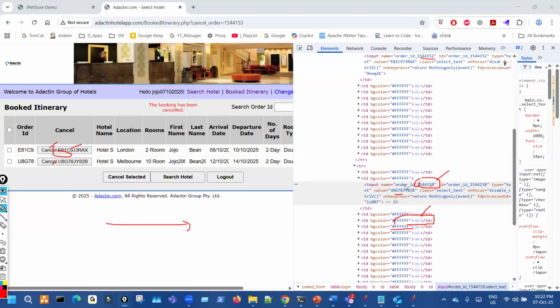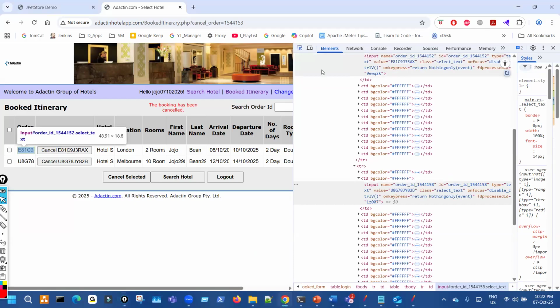So how will we do it? You have to extract this value. You have to extract any one by using zero. First, you have to prepare an extractor, which is very similar to this. This is left bound, right bound. Here also left bound. This way, very simple. This way, you can extract all the order IDs and use zero so that any one random is selected, and it gets